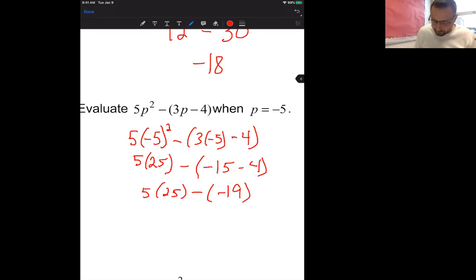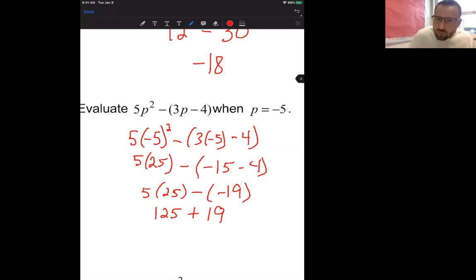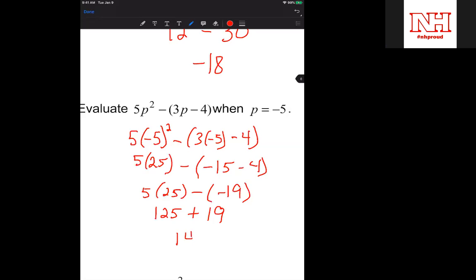And now we just multiply across left to right. 5 times 25 is 125. And then minus a negative gives us a positive 19. Can somebody give me the final answer? 144. Good. Thanks, Emma. 144.